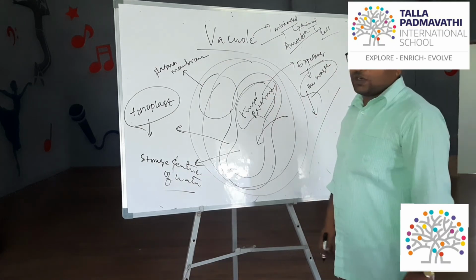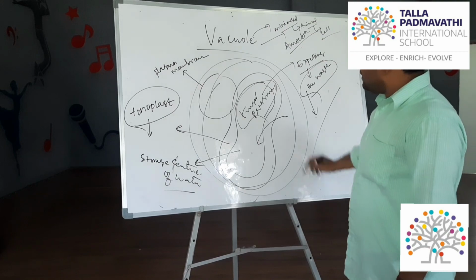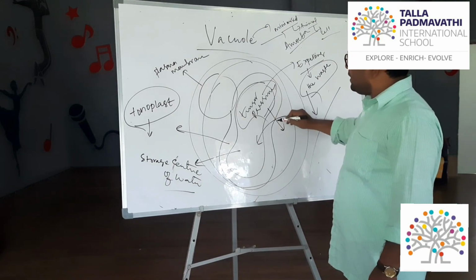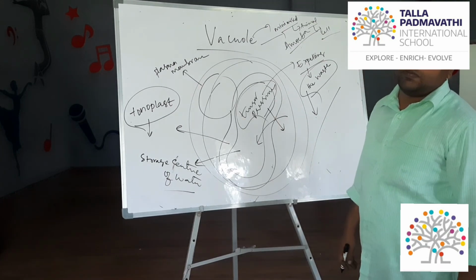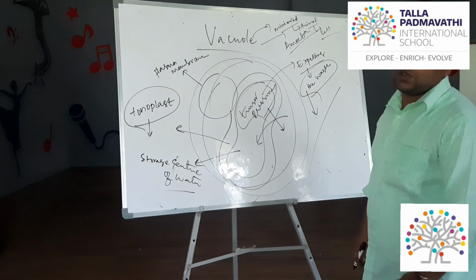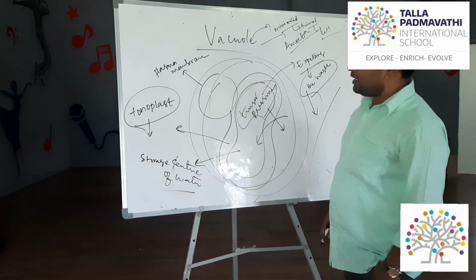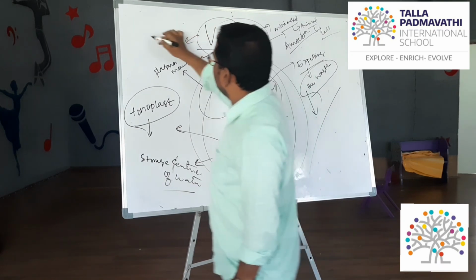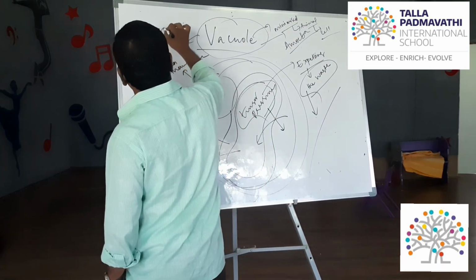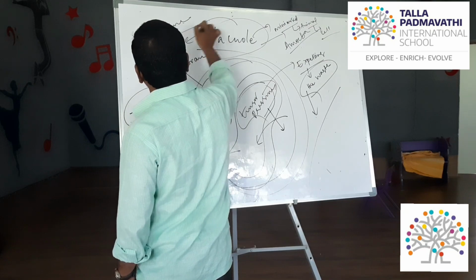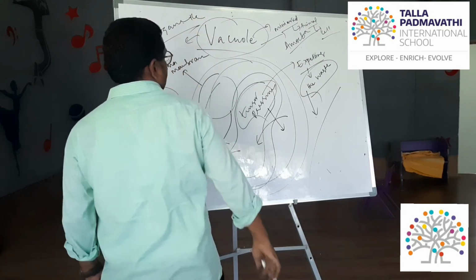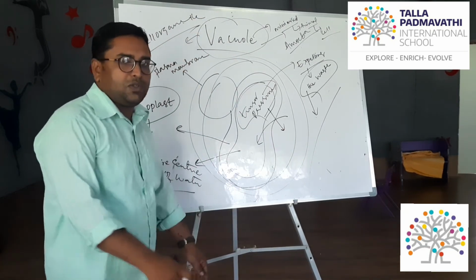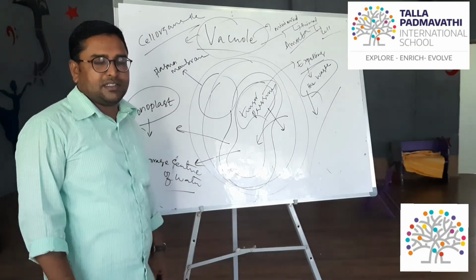It means that as water increases in the plant cell, the pressure can be managed by the vacuole. So these are the things that you have to remember from this lesson. Vacuole is also a cell organelle, double membranous. So these are the things about the cell organelles.